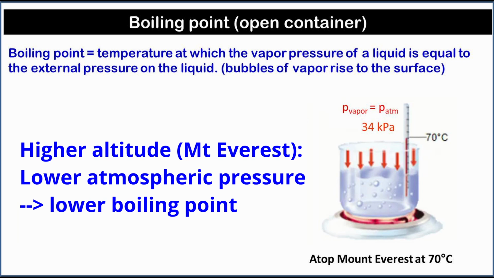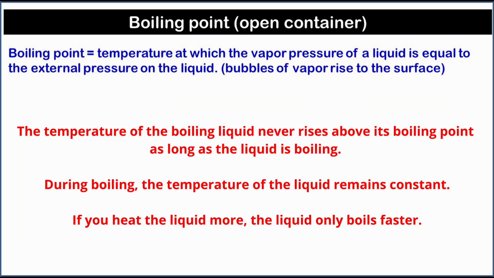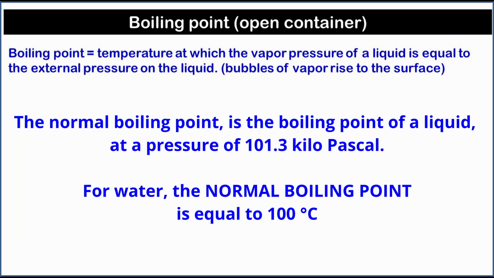The boiling point decreases at higher altitude, because the external pressure is lower. The temperature of the boiling liquid never rises above its boiling point. If you heat the liquid more, the liquid only boils faster. The normal boiling point is the boiling point of a liquid at a pressure of 101.3 kPa.